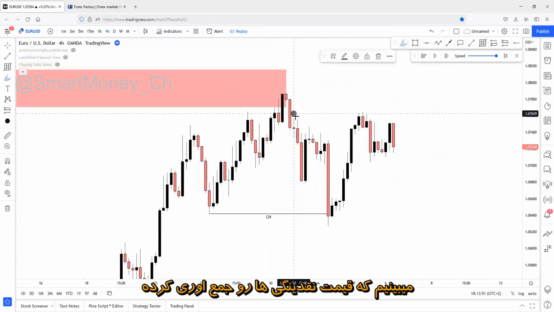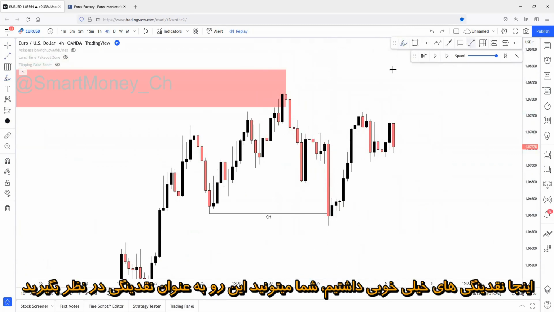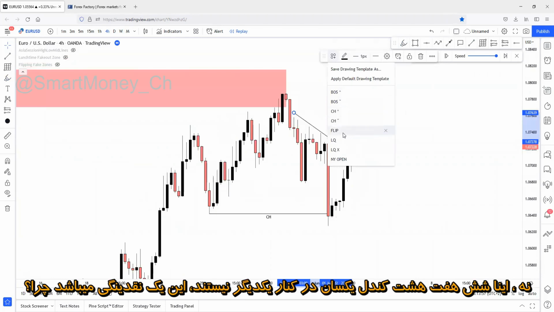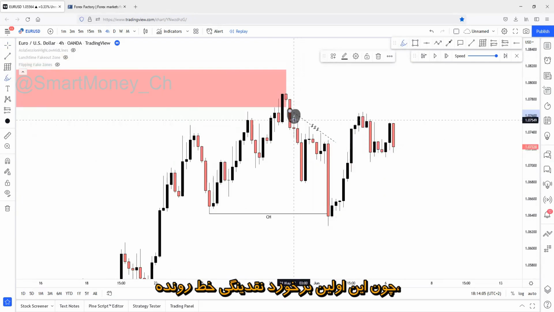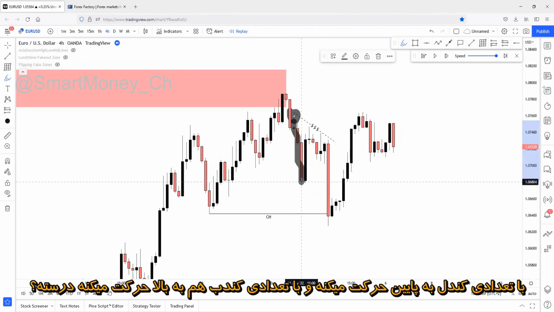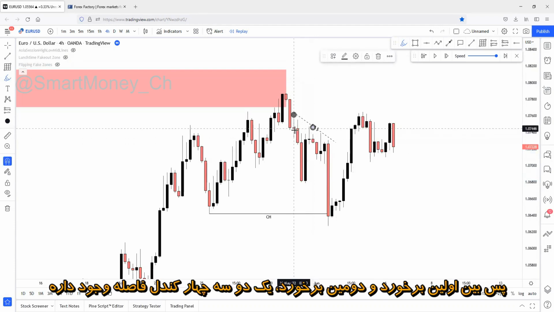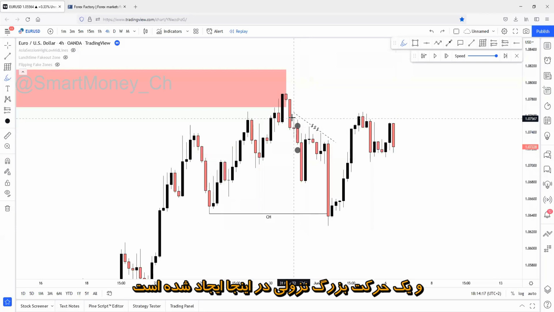We can see that price has swept liquidity. Here was a good amount of liquidity. We can consider this as liquidity. And no, if you're asking, these aren't 5, 6, 7, 8 equal candles next to each other. This is liquidity. Why? Because here's the first touch of the actual liquidity trend line, coming down with few candles and coming up with few candles, right? So between the first touch and the second touch, 1, 2, 3, 4 candles have passed, and a huge movement has been created to the downside. So this is 4-hour liquidity.